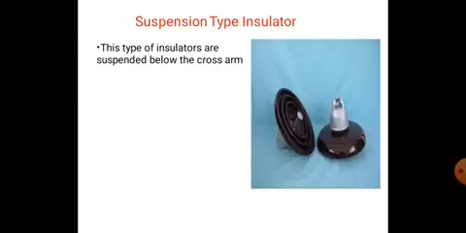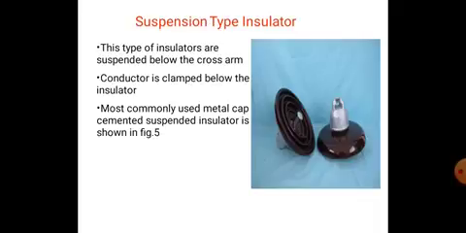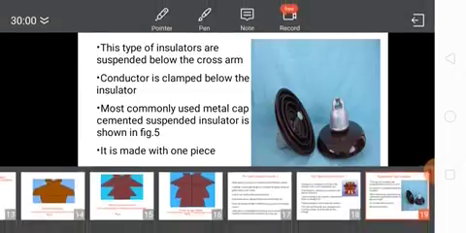The suspension type insulators. This type of insulator is suspended below the cross arm. The conductor is clamped below the insulator, and the most commonly used metal cap cemented suspension insulator is shown in the figure. It is made in one piece. So these are the suspension type insulators. Each disc withstands 11 kV up to 16 kV.